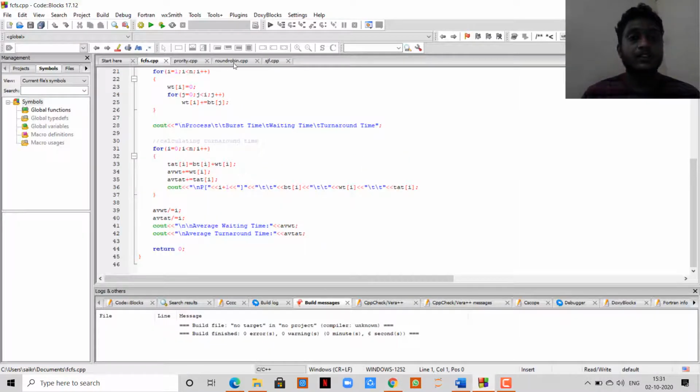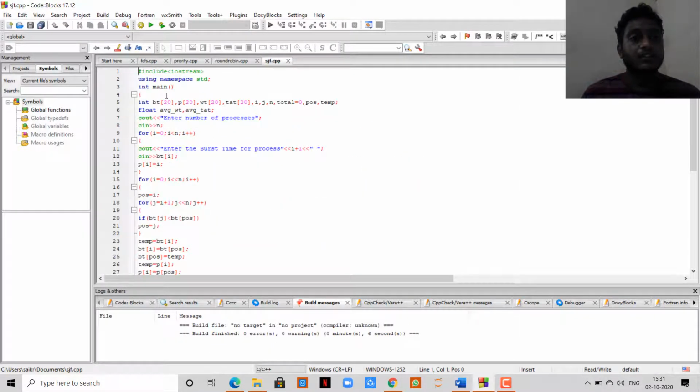I have written the code here too. Same as FCFS, I initialize the same header files and the inputs, and I enter the number of processes and the burst times. What is the difference between FCFS and SJF? In FCFS we take first come first serve, but in SJF we take the shortest job.